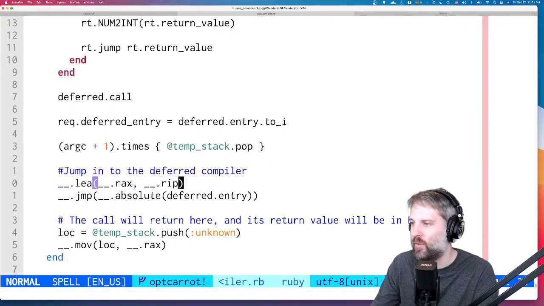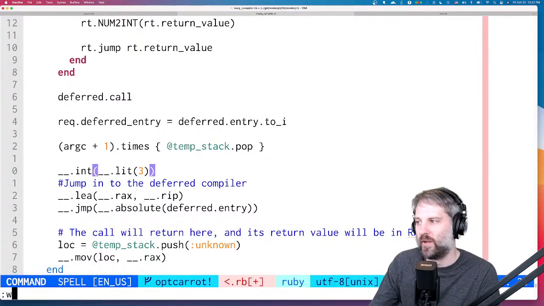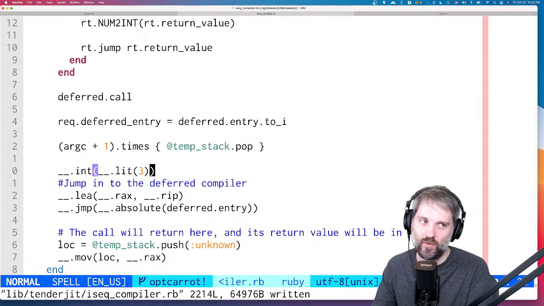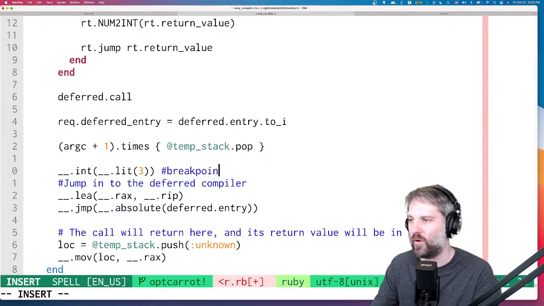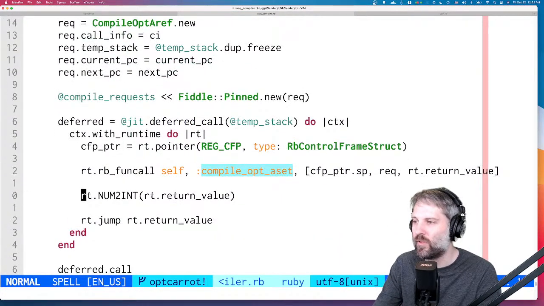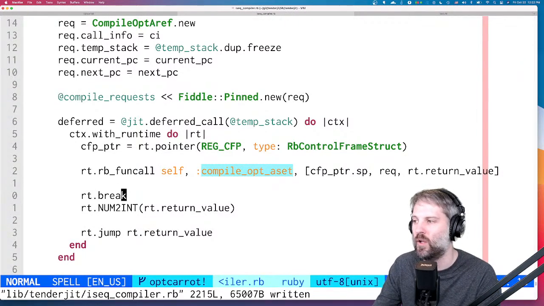So if I put a breakpoint here, and I really need to clean this up because we're writing, I know it's pure Ruby, but this is really assembly, so I'm sorry. So we'll put a breakpoint here. And back here, after the deferred compiler executes, let's add another breakpoint. So we'll do breakpoint here, rt.break.